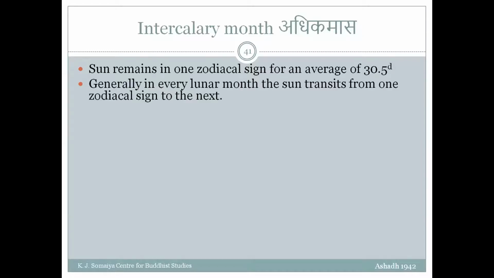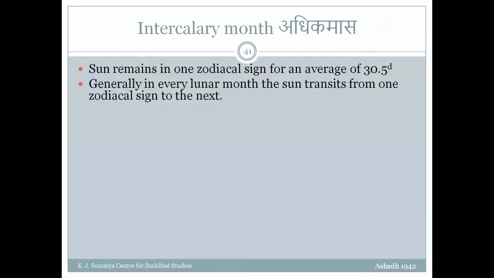Generally in every lunar month, the sun will be observed to transit from one zodiacal sign to the next. That is called Sankrant. So approximately on the 14th of our Gregorian calendar months, the sun seems to be going from one zodiacal sign to the next, the Indian zodiacal signs I'm talking about.